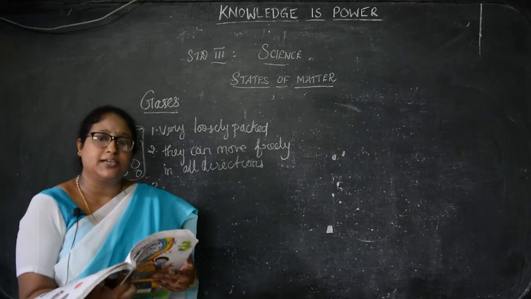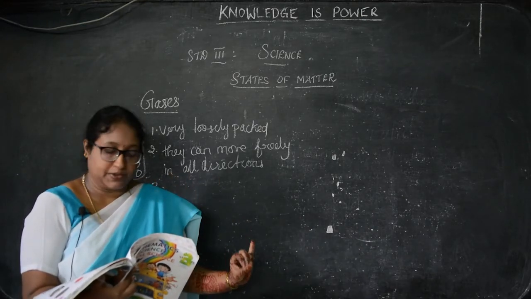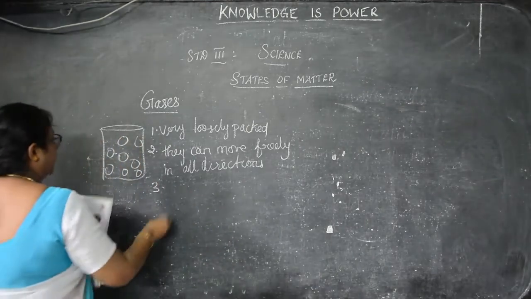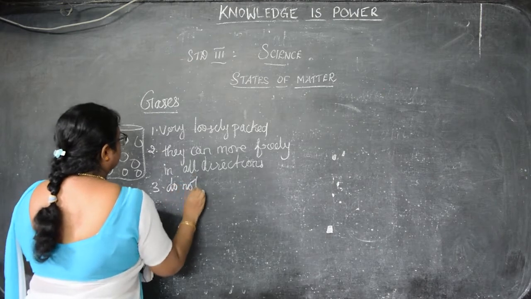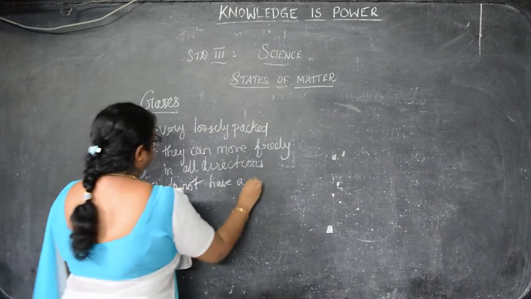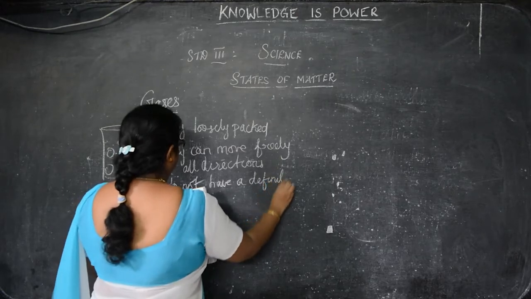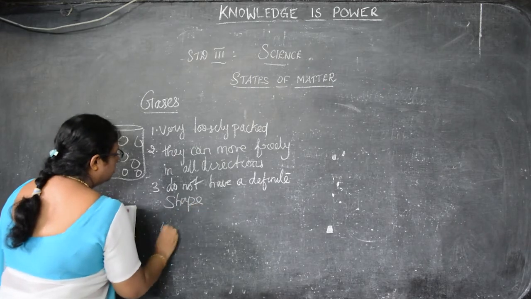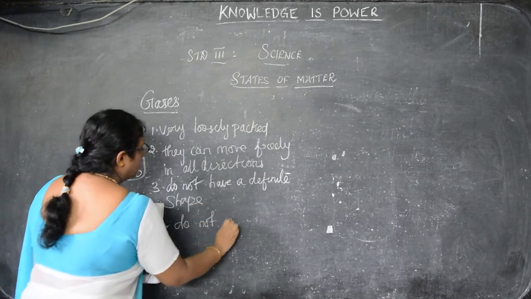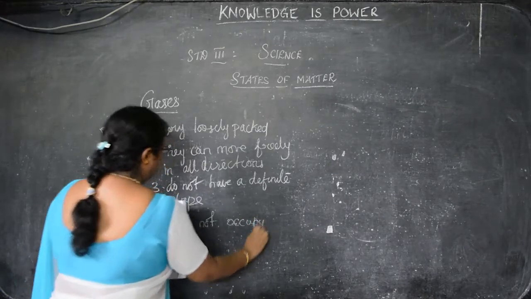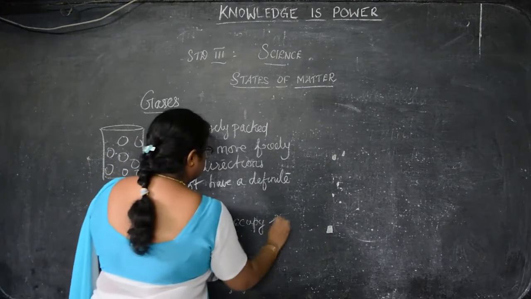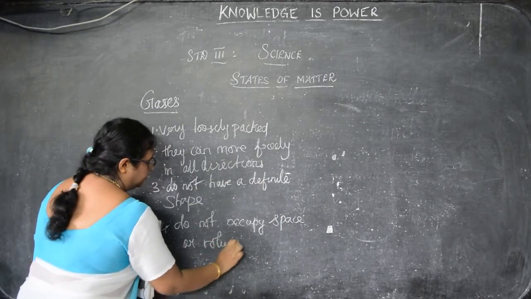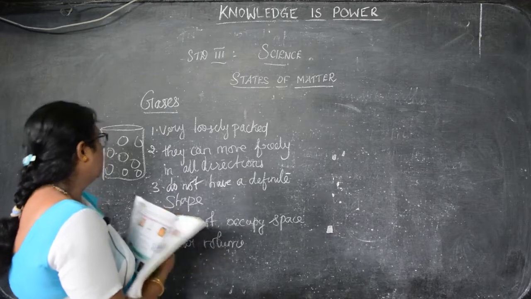Since they spread in all the directions, they do not have a definite shape, and they do not have a definite space or volume.